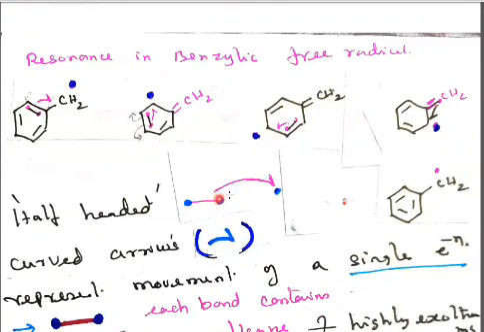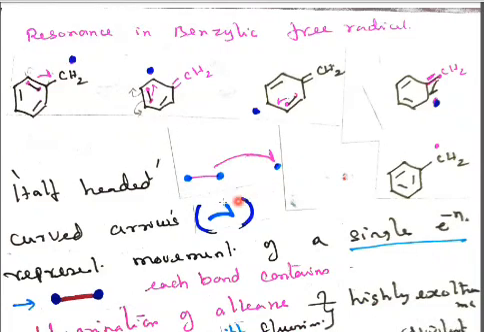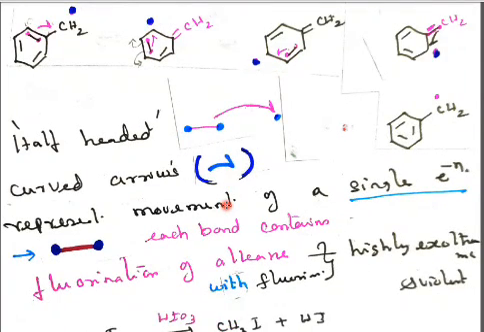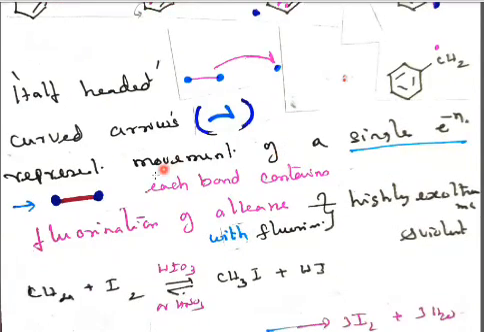So with a half-headed arrow, only 1 electron will go. It is called a curved arrow, a half-headed one going with a single electron. Imagine if they ask about the character of a free radical, whether paramagnetic or diamagnetic, you should say only paramagnetic because it has 1 unpaired electron. Unpaired electron means paramagnetic. Paired electrons mean diamagnetic. So free radicals are paramagnetic in character, with the movement of a single electron. Each bond contains 2 electrons.